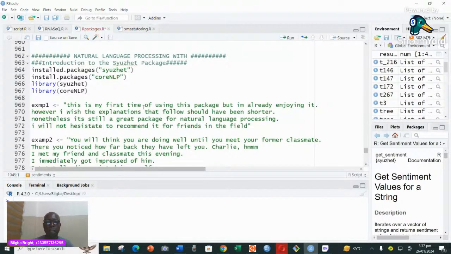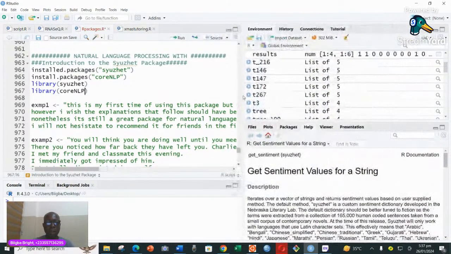Now, to be able to do this, you need this particular package called Syuzhet, the Syuzhet package. And of course, you also need the CoreNLP, that's the core natural language processing. These are lexicons. They are like dictionaries that have been developed by people. And so they are like packages which people have developed with different functions. So I have already installed them, so I'm simply going to load them with library. I'll run this line, run the next line, and then I would have loaded them into my R environment.